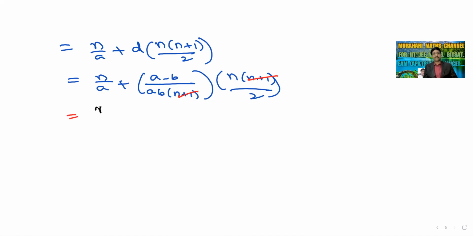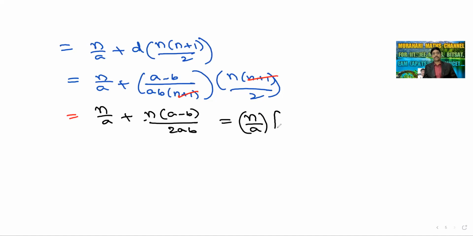So this is nothing but n by A plus n by 2 into A minus B by AB into AB. In this, take n by A out common: 1 plus A minus B by 2B.